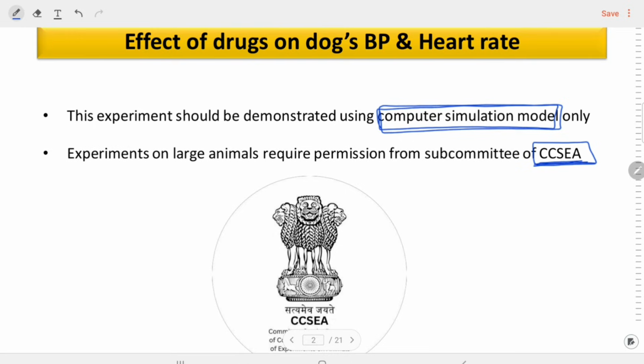Nowadays we are allowed to do experiments for academic purposes only in small animals like rodents. For experiments on large animals like cats, dogs, monkeys, we have to take special permission from the CCSEA, which is not allowed in academics. So let's start the lecture.